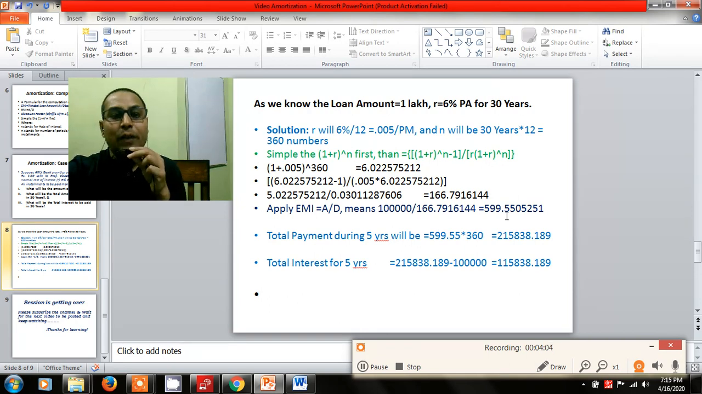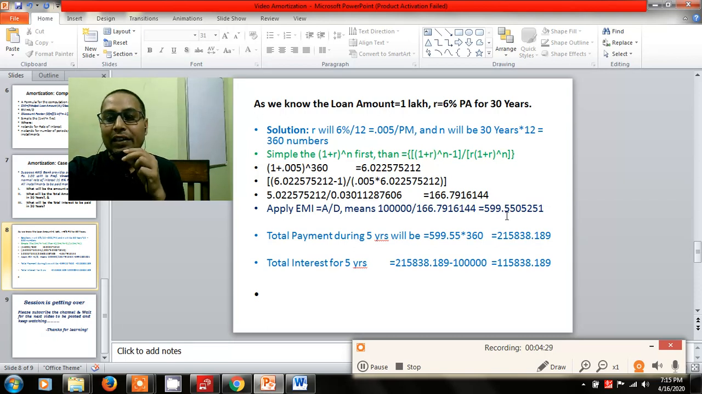So how much will be the interest in this particular duration of 30 years? Again, the interest calculation will be very simple. After deducting the principal, the loan of 1 lakh, from the total payments within 30 years, the interest will be 1,15,838 rupees and 18 paise.